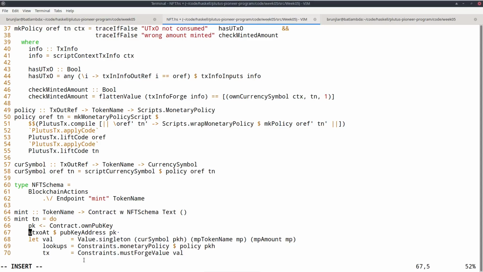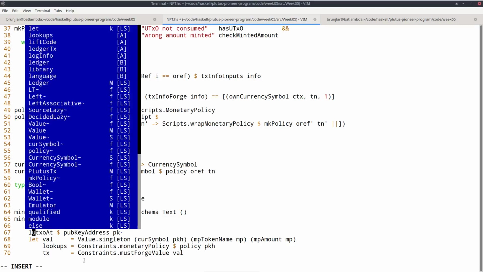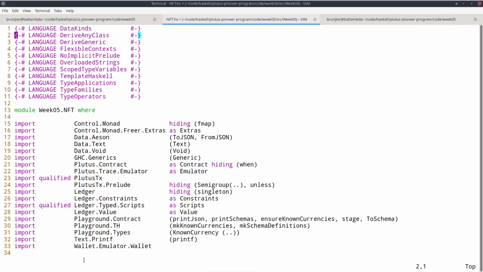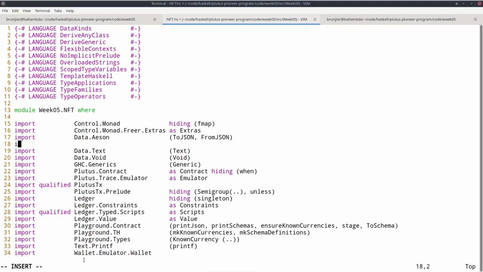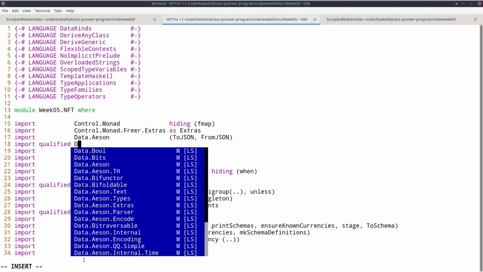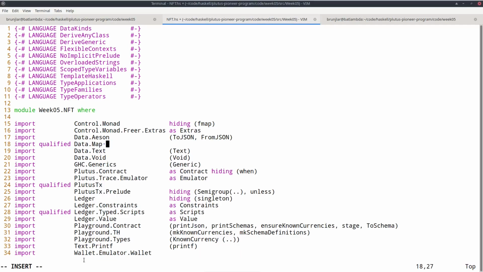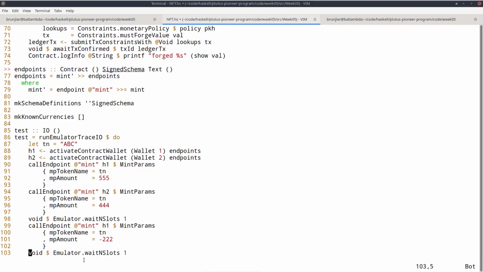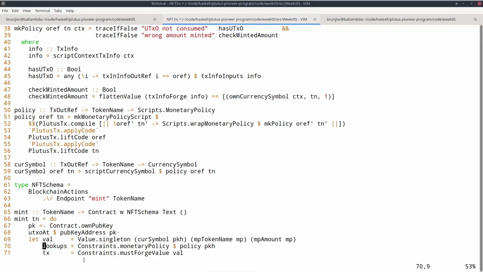But actually, we are only interested in the keys of that map. So we must import Data.Map. And normally, because there are a lot of conflicts in the names in Data.Map with names from the Prelude, standard Haskell convention is to always import that qualified. So let's import that with the qualification Map. Okay, so we have this.